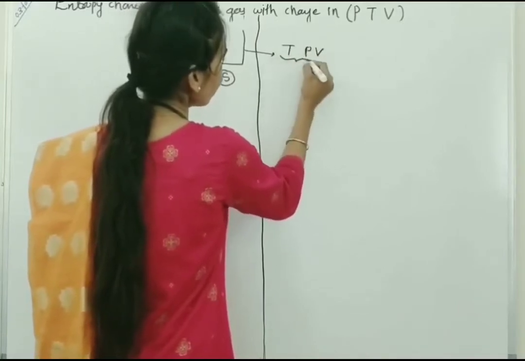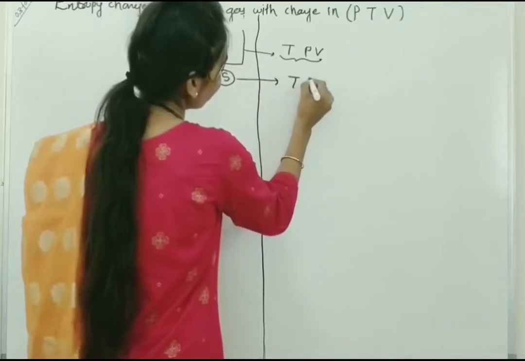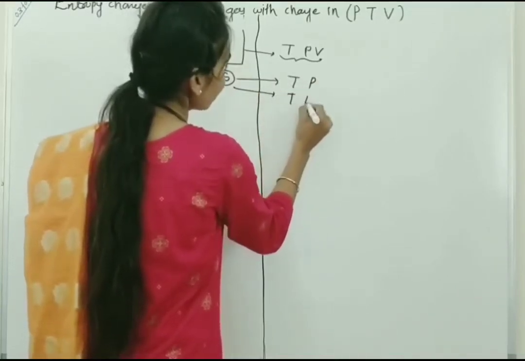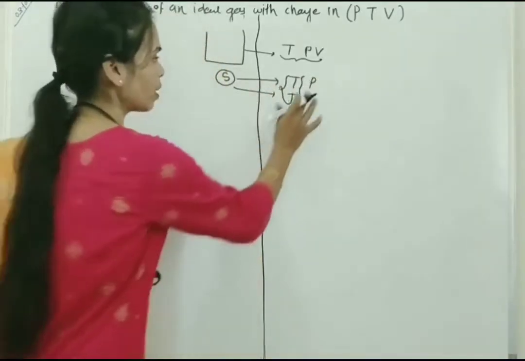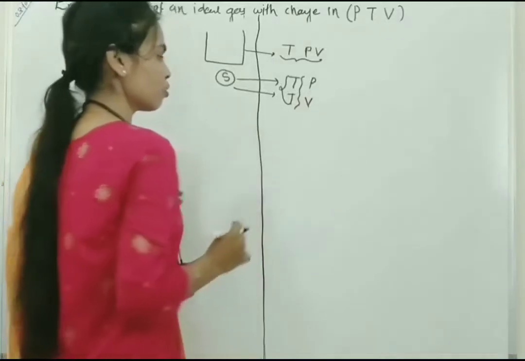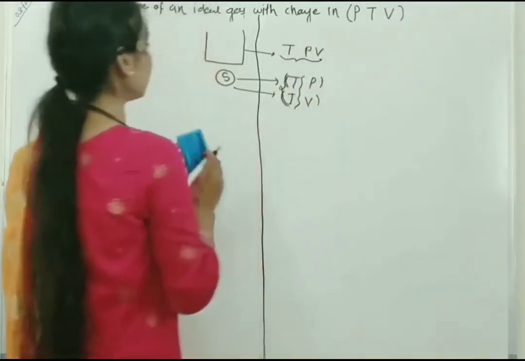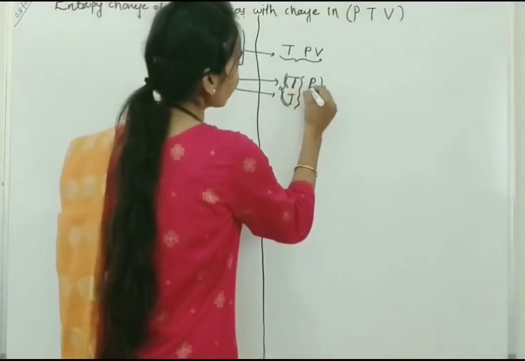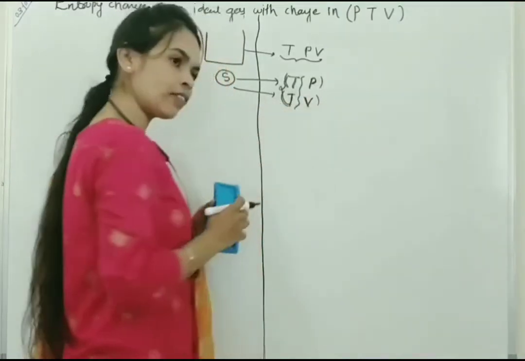Out of these three variables, the entropy depends on either temperature and pressure, or temperature and volume. Generally we will take temperature as the first variable. So we can also write entropy as a state function of temperature and pressure, and entropy as a state function of temperature and volume.